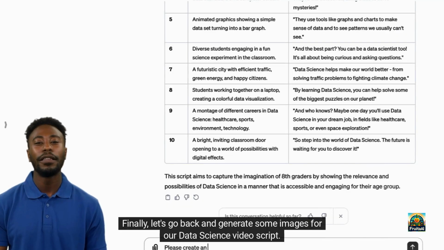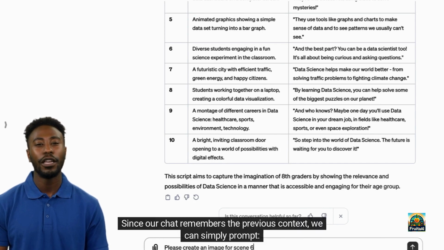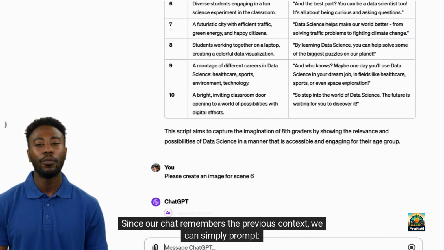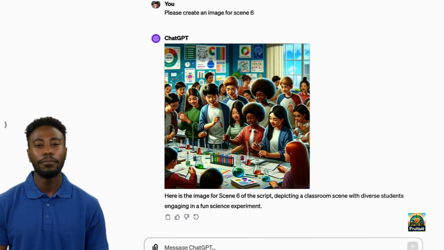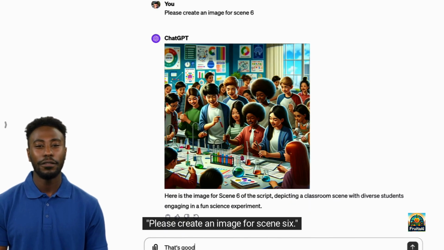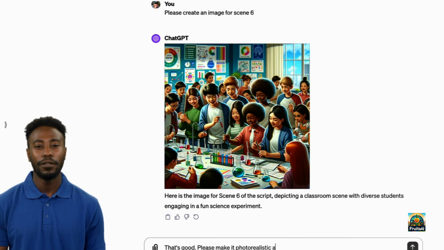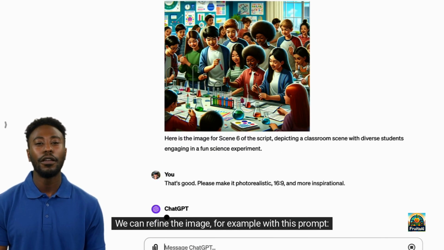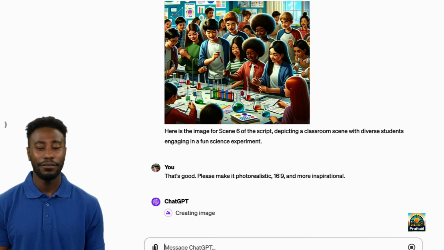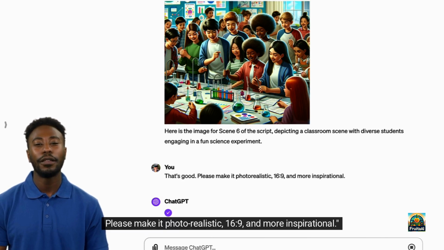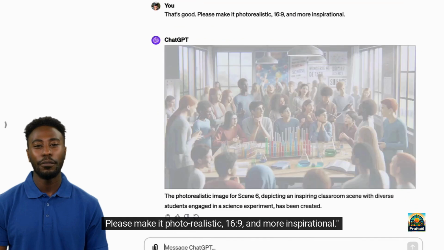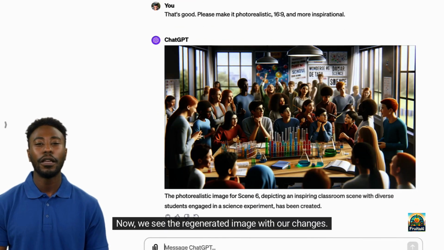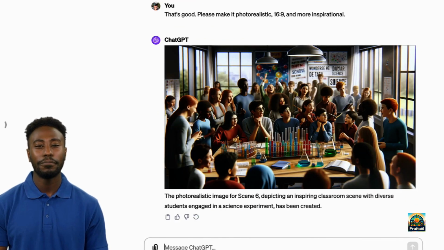Finally, let's go back and generate some images for our data science video script. Since our chat remembers the previous context, we can simply prompt. Please create an image for scene 6. Here's that result. We can refine the image, for example with this prompt. That's good. Please make it photorealistic, 16:9 and more inspirational. Now we see the regenerated image with our changes.